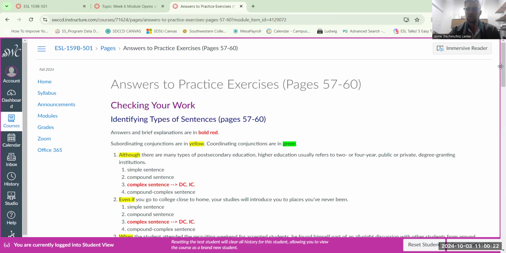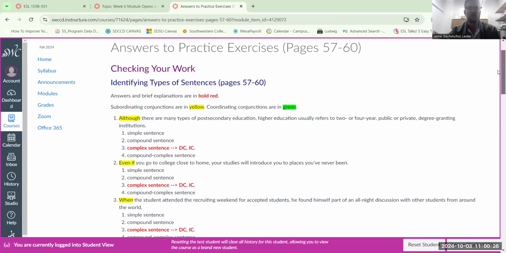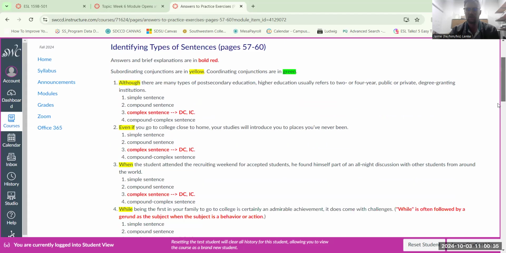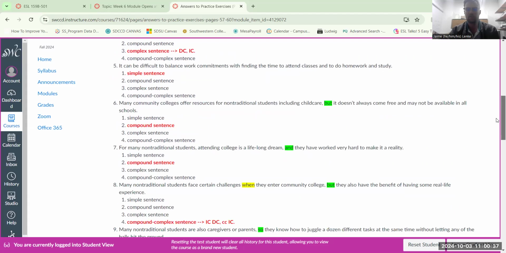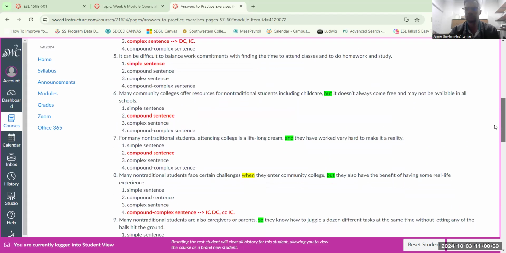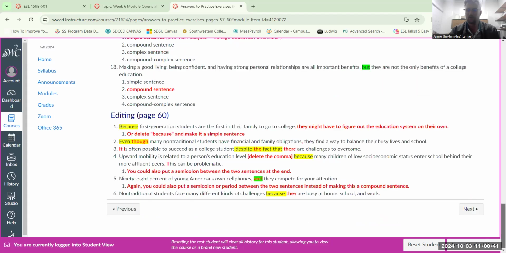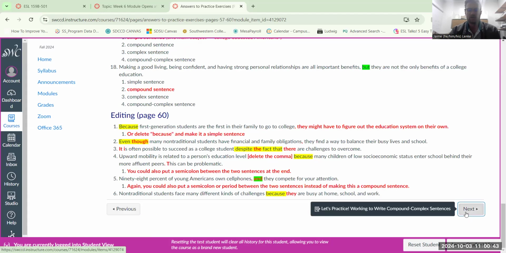So these are the answers for your textbook. This kind of gives us some feedback on recognizing compound complex sentences in writing. And this is an activity that goes with the pages in the textbook, pages 57 to 60. So as we usually do every week, I try to give you the answers for you to check yourself. So you check those answers, then you hit next.